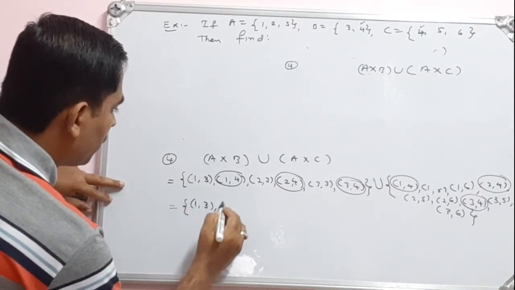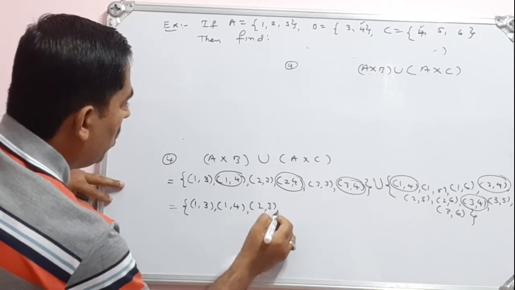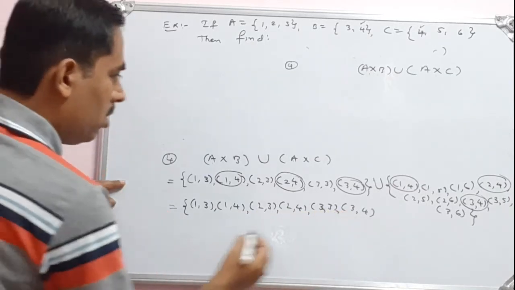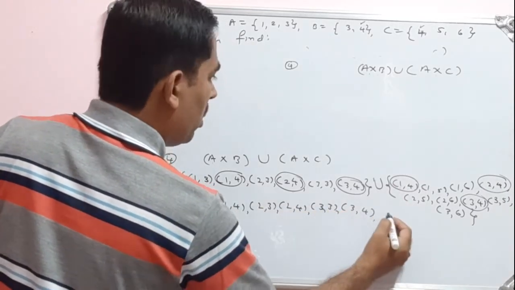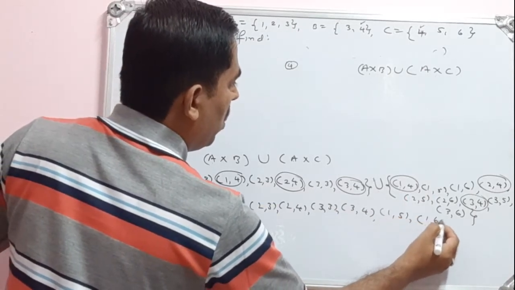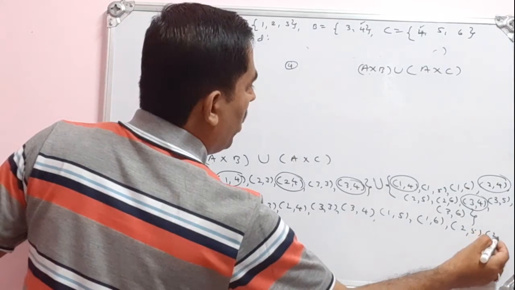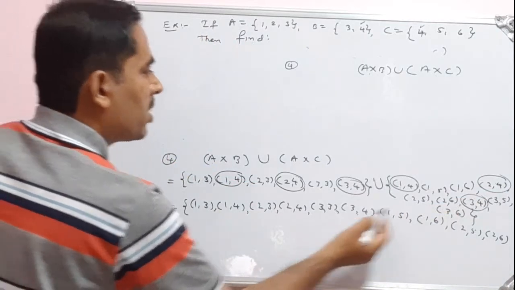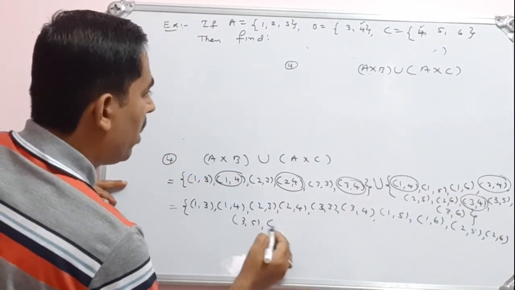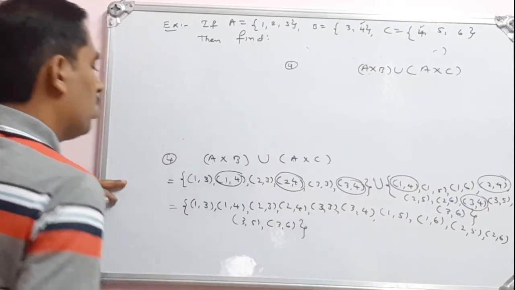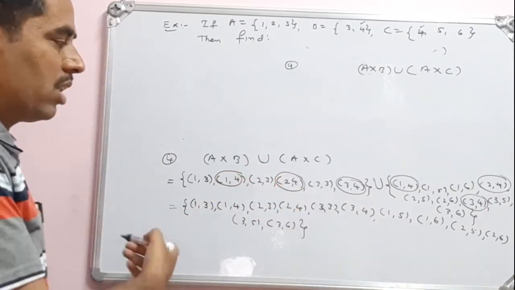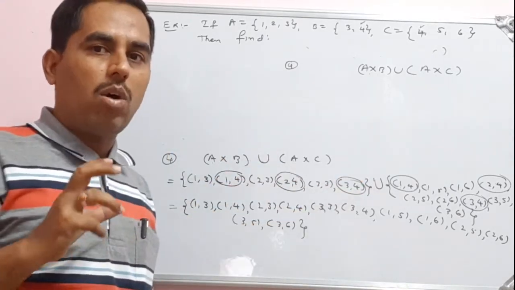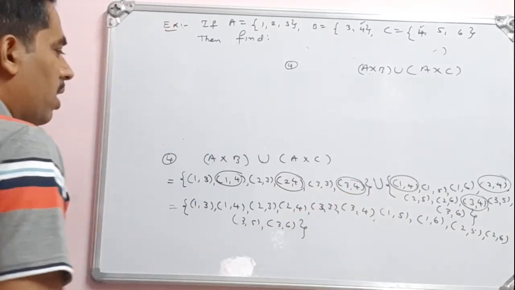(1,3), (1,4), (2,3), (2,4), (3,3), (3,4). Then (1,4) I have already written here. Then (1,5), (1,6), (2,5), (2,6). (2,4) is already written. Then (3,4) is already present here, so no need to write it again. (3,5), (3,6). So this is (A cross B) union (A cross C). This is the fourth question. Here in a union, we combine all the pairs and write them without repetition.